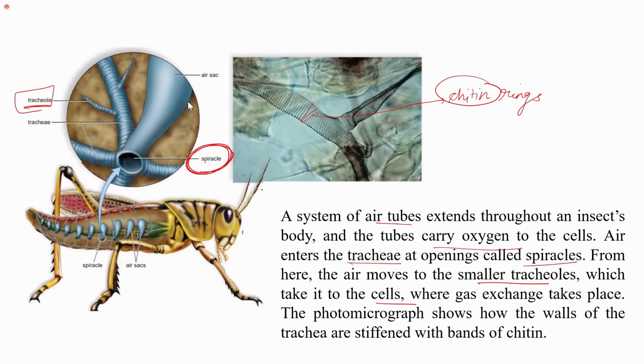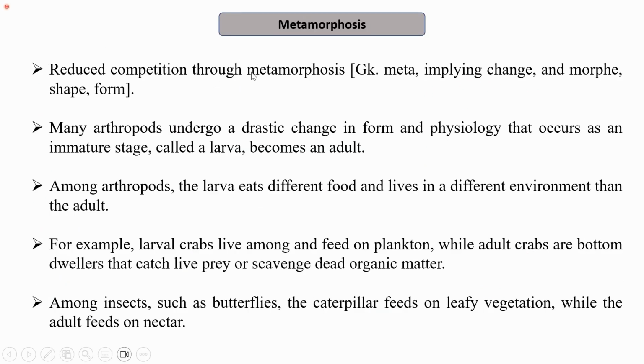The next very important characteristic is metamorphosis, as I mentioned, they have different larval stages. One of the important characteristics why arthropods have flourished, or we can say that they are very highly stable animals, is that they have reduced competition. They have reduced competition through the process of metamorphosis. Metamorphosis means, in Greek, meta implies change and morph means form. So basically they change their shape or form as they grow.